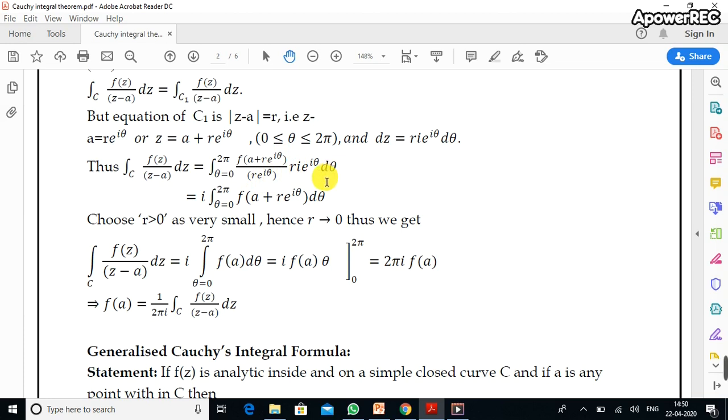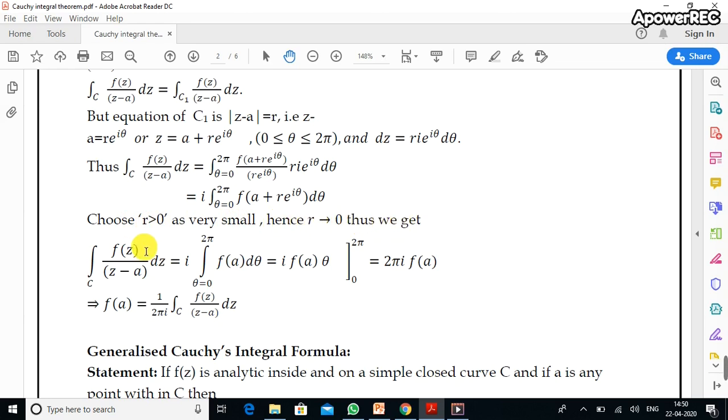On simplification, we get i times the integral from theta equals 0 to 2 pi of f of a plus r e power i theta d theta.